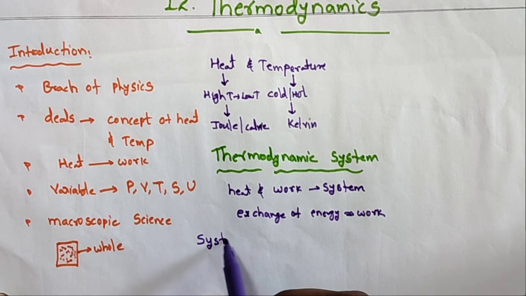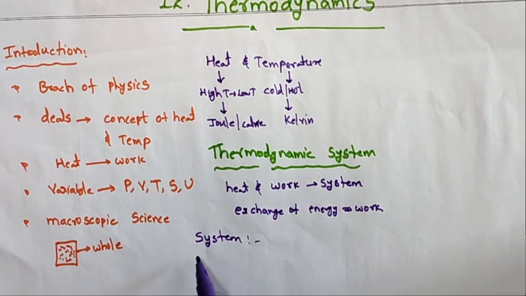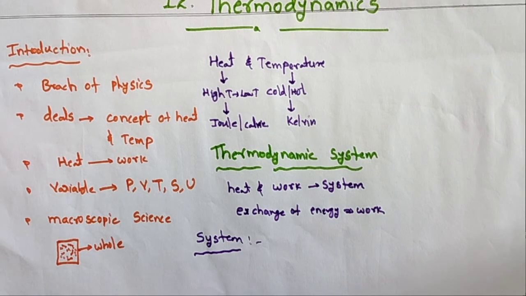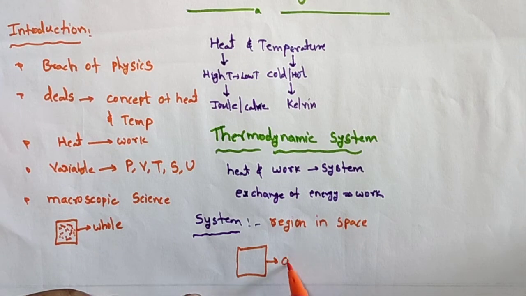So especially in these thermodynamic systems, first, what is the meaning of a system? The system is a region in space. For example, let us take one container, or vessel.